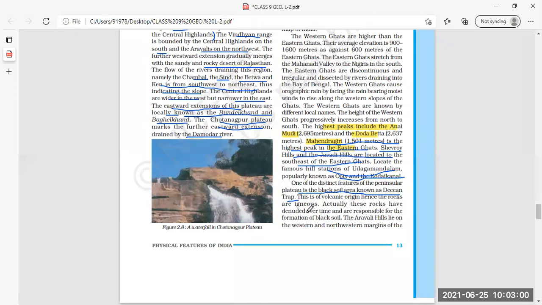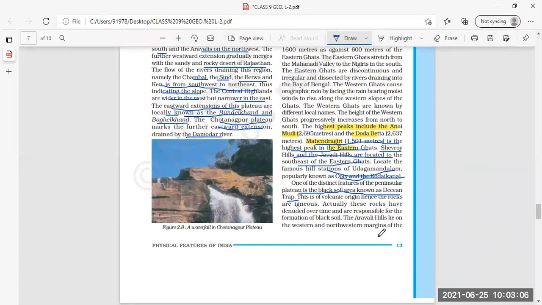Denuded means stripped. कोई भी आप substance ले लो, उसके ऊपर से आप एक पतली strip निकालते रहते हैं. That is called denuded. So when rocks are denuded, strips from the covering, that is called denuded.